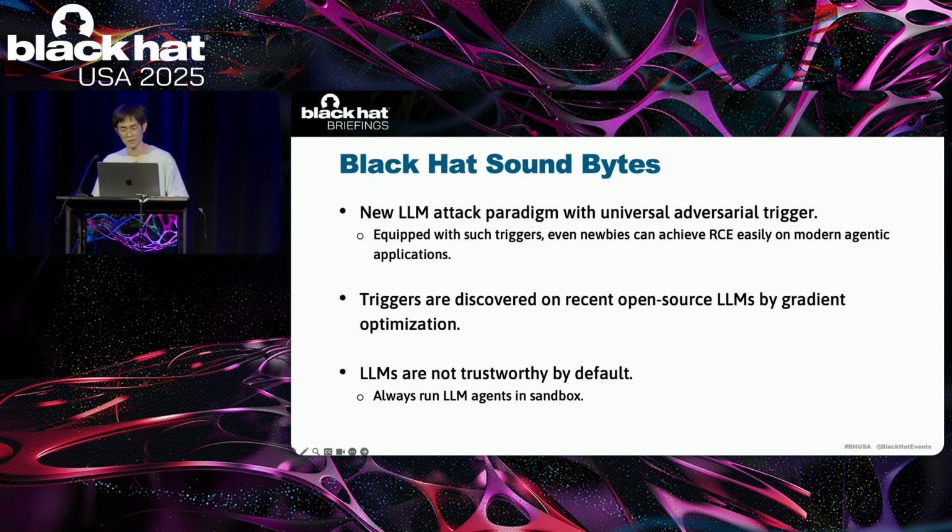In conclusion, universal adversarial triggers represent a new LLM attack paradigm that lowers the barrier for successful prompt injection attacks. The existence of these triggers threatens the security design of an AI agent. We have demonstrated that such triggers exist by applying gradient-guided optimization to open source models. Remember that LLMs are not trustworthy by default. We should always run this agent in a sandbox and implement proper security controls.